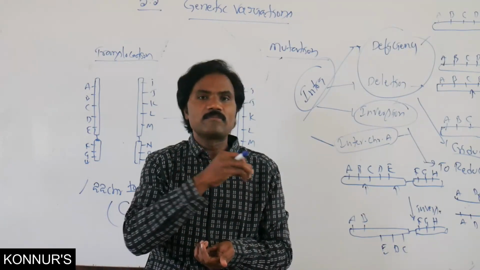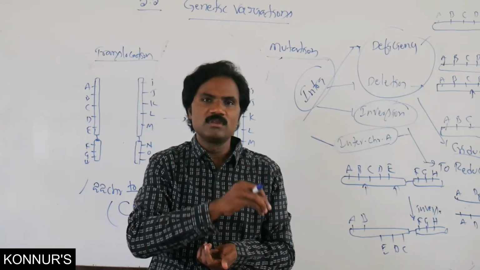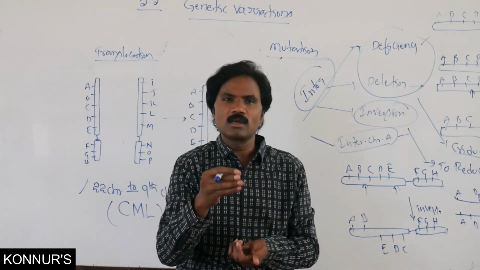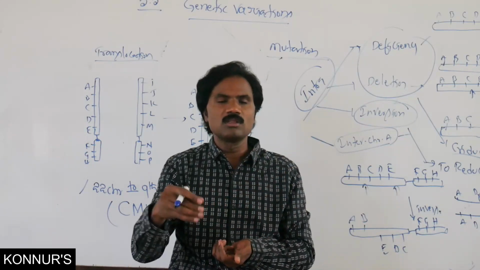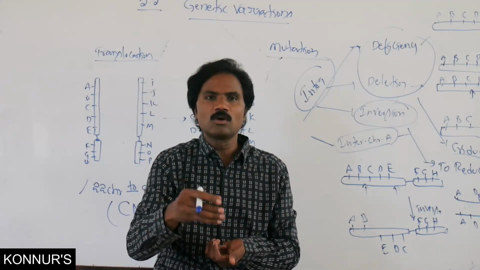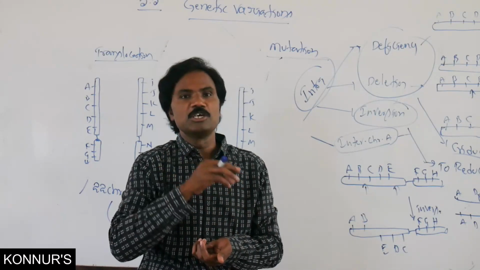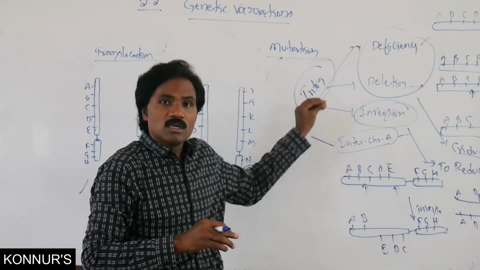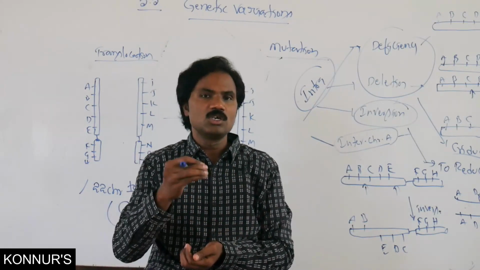Muller identified that mutational effects come from physical factors like X-rays and radiation, chemical factors like colchicine, soot, tobacco and nicotine products, and biological factors like viruses. These cause mutational changes and give some genetic disorders in human beings also.